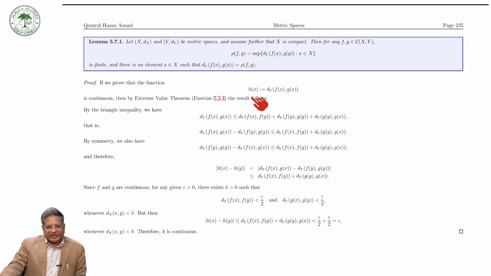So then, by the extreme value theorem, the result follows. If we prove that this h is continuous, then by the extreme value theorem, which we mentioned as exercise 5.3.4, the result will follow. By the triangle inequality, we have d(f(x), g(x)) is less than or equal to d(f(x), f(y)) plus d(f(y), g(y)) plus this term. Now this is the same as one, and this term you can take to the other side, and then we have this one.